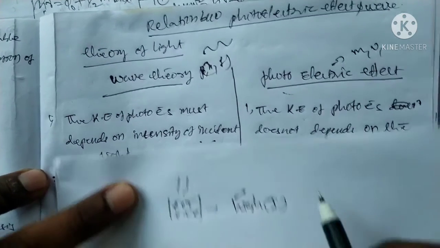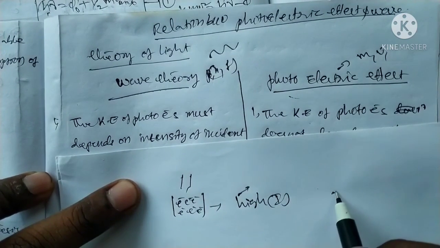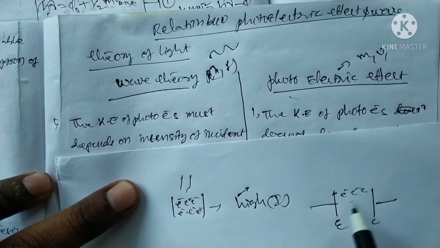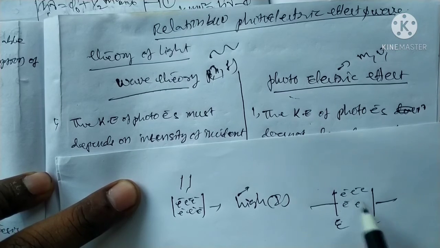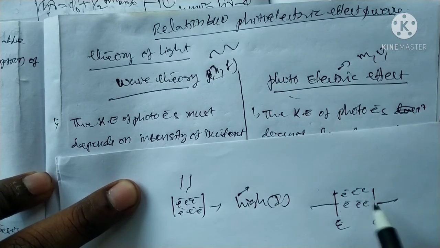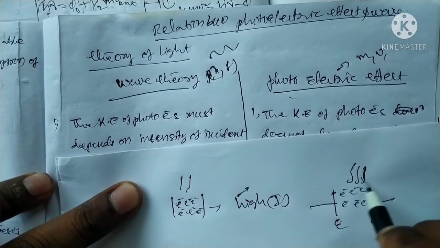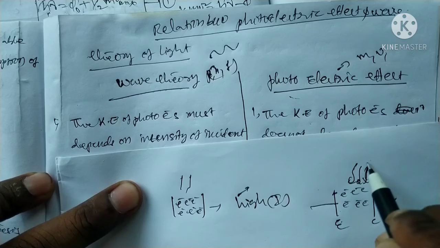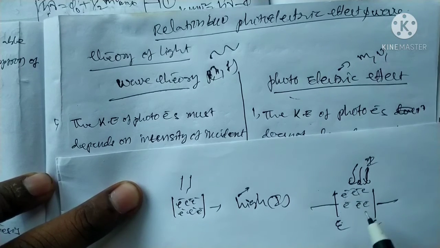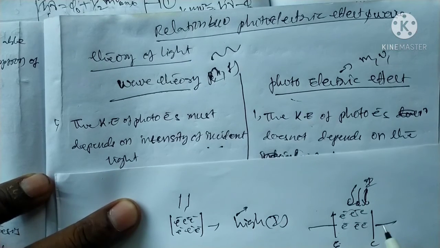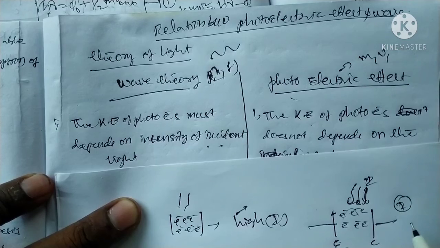In the photoelectric effect, there is a chamber with an emitter, the cathode. The electrons are ejected from the emitter, and the collector collects the electrons when the source falls on the emitter. If the source has high intensity, more electrons will flow, but the kinetic energy of the electron is not affected. High intensity gives high current.